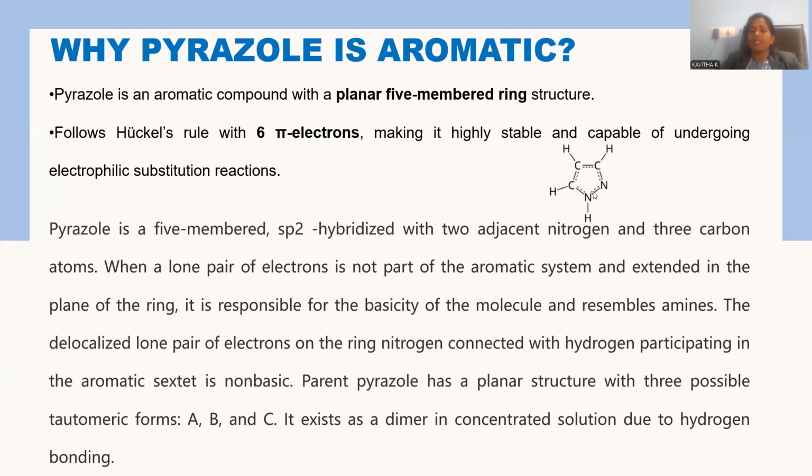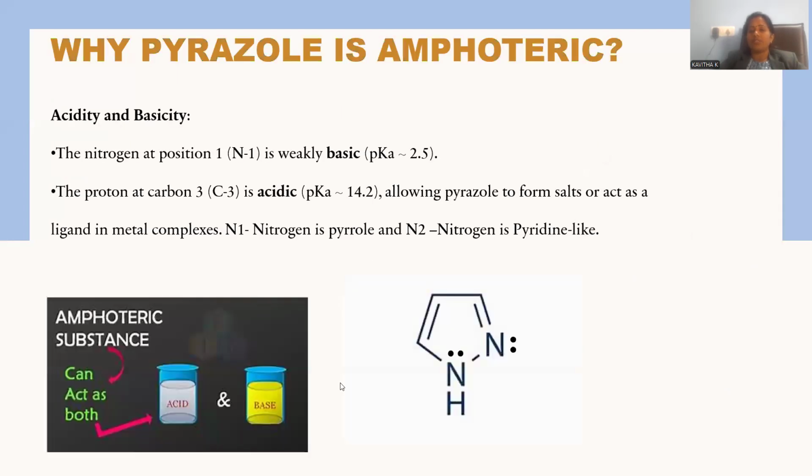So this is the way there is a difference between the nature of the two nitrogen atoms. One is acidic and the other is basic respectively, right? So these are the reasons: cyclic nature, planarity, 6 pi electron system, delocalization and sp2 hybridization, stability, Huckel rule obeyed. These many factors satisfy that pyrazole is aromatic in nature.